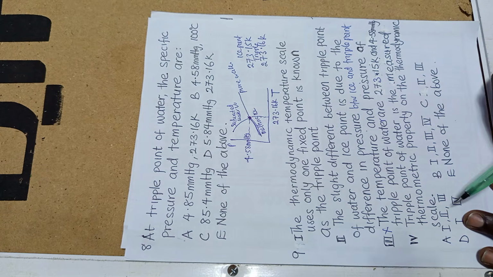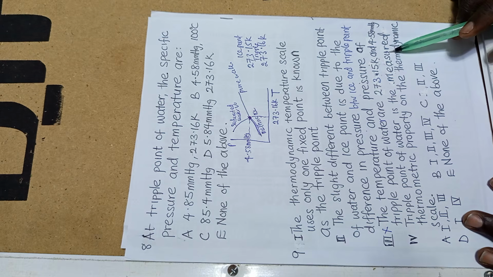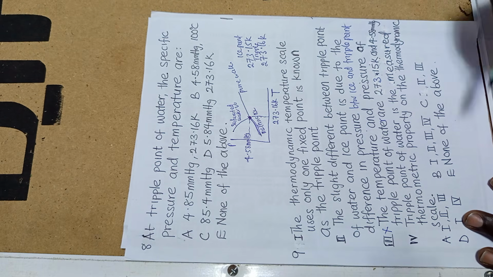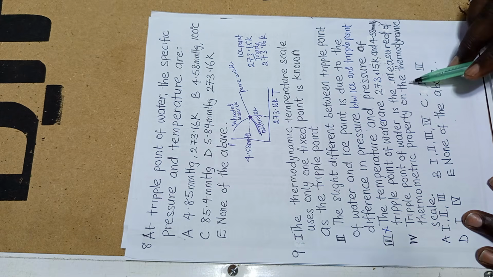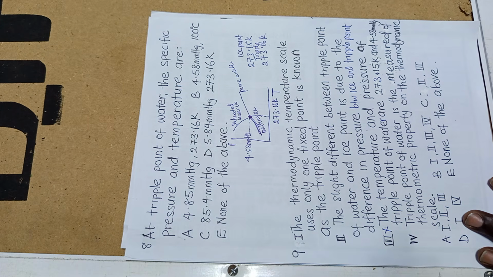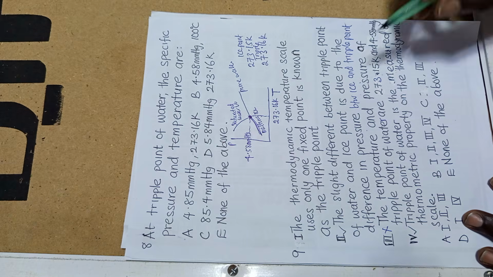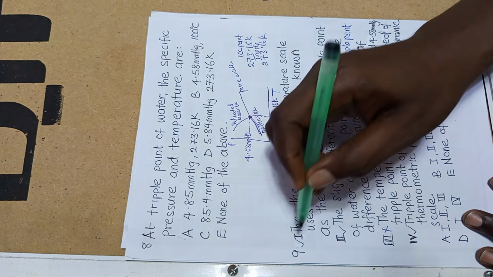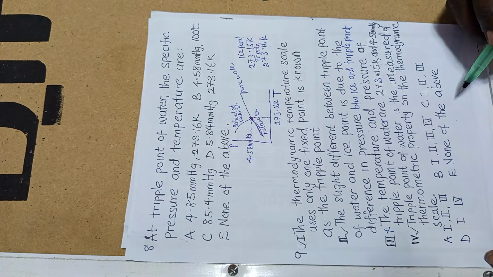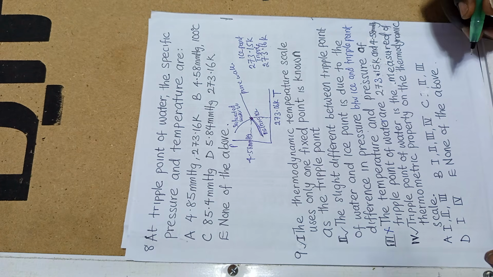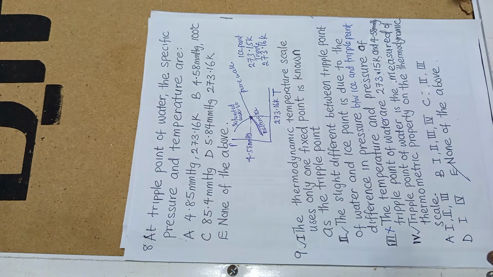Then the next one. You say the triple point of water is the measure of the thermometric property on the thermodynamic scale. Yes, this one is correct. This one is correct. This one is also correct. So I will go with 1, 2, and 4. Do you have 1, 2, and 4 here? No. So I'll go with none of the above.